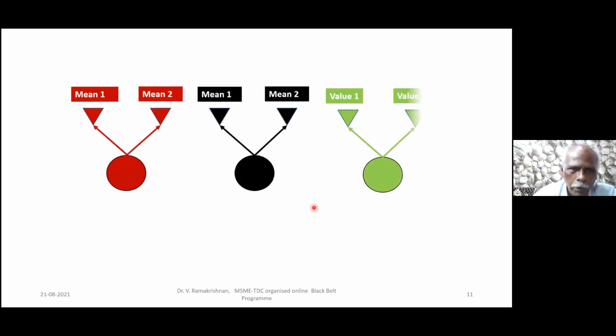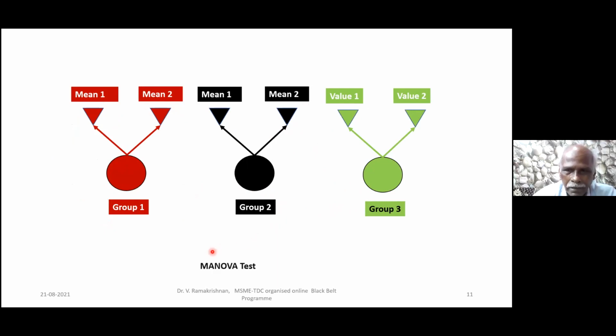And then here there are three groups and there are two averages. There are two performance measures, one is strength, another is cost. In that case, I'm going to use ANOVA. We will do it in black belt. I'm sure you will come and join me, and then I will teach you there. Okay.